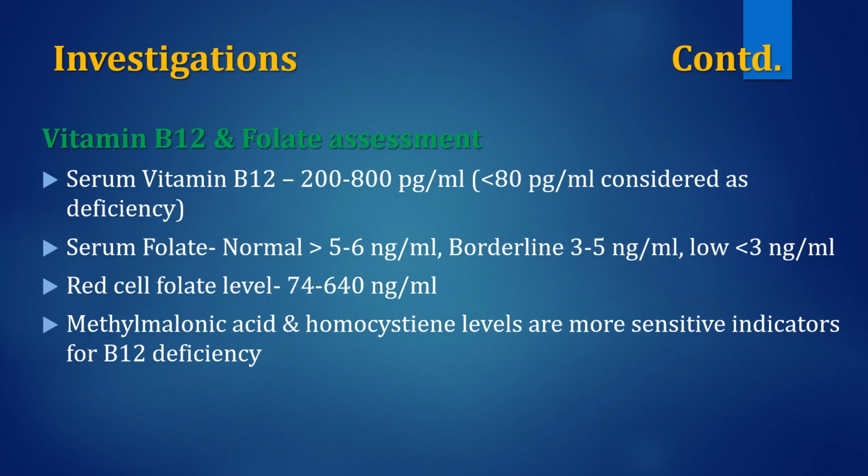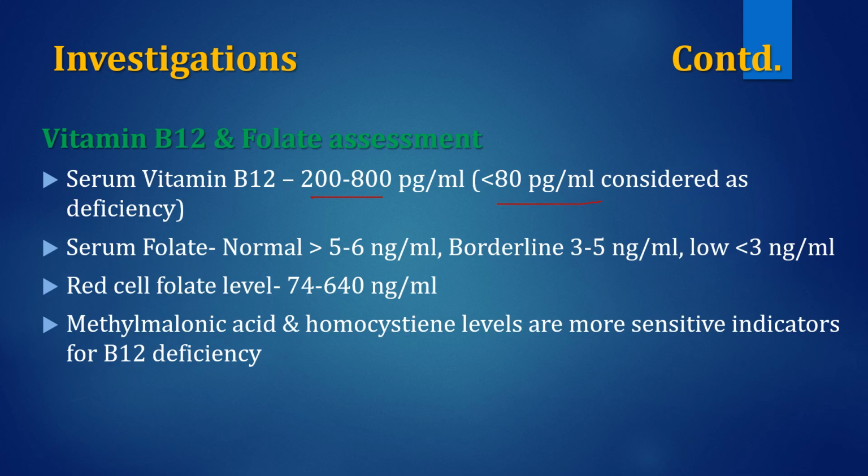Further investigations in addition to peripheral blood smear are estimation of various components like vitamin B12 as well as folic acid. B12 usual range is 200 to 800 picogram per ml, and deficiency state is known as less than 80 picogram per ml.